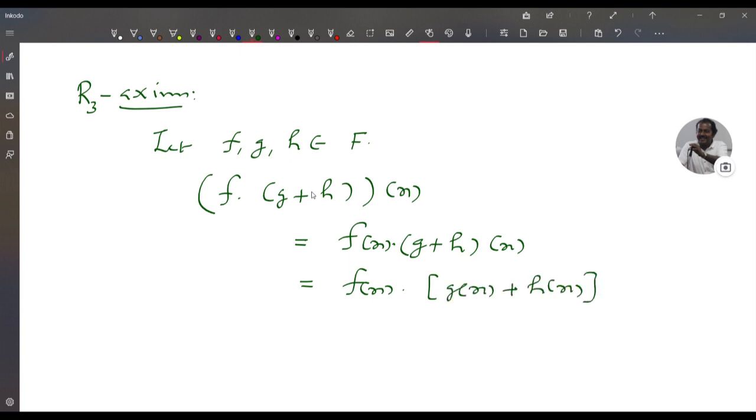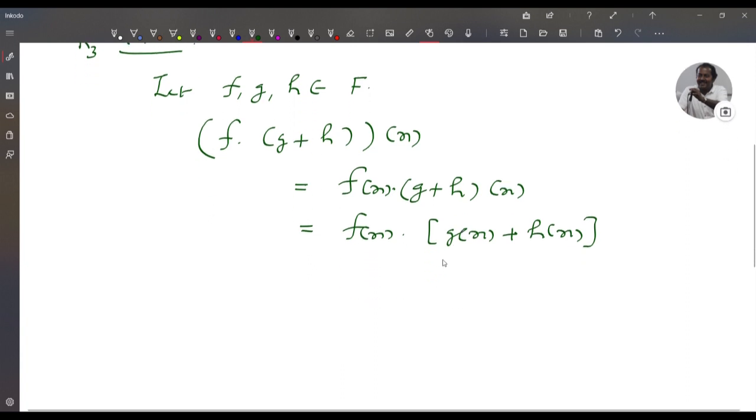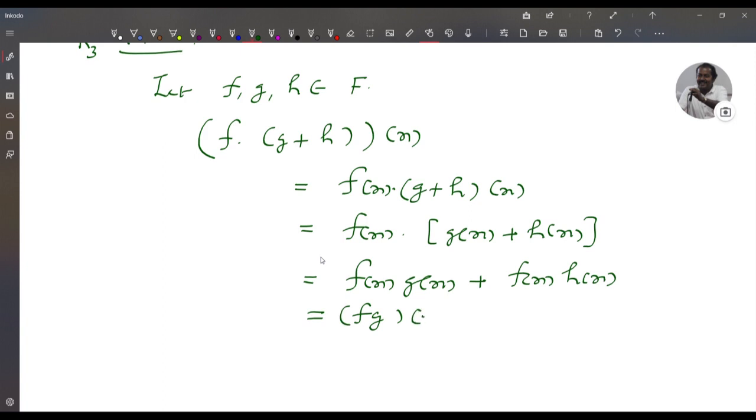We know that multiplication distributes over addition in R, the set of reals, and f of x, g of x and h of x are real numbers. So this is equal to f of x into g of x plus f of x into h of x. So this is fg of x plus fh of x. So this is equal to fg plus fh of x.